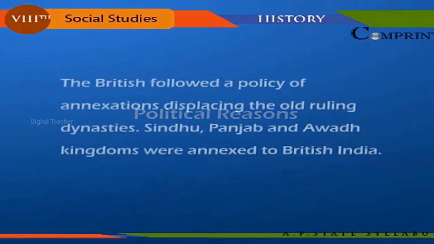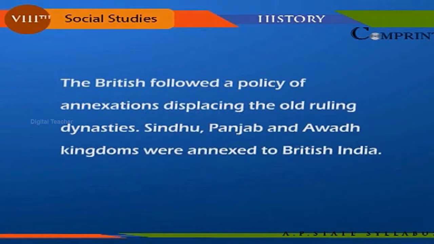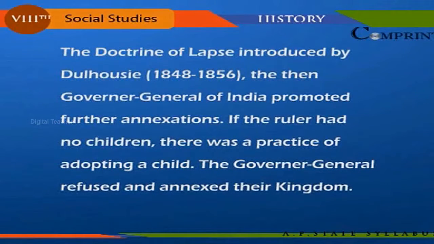Political reasons. The British followed a policy of annexations displacing old ruling dynasties. Sindh, Punjab and Awadh kingdoms were annexed to British India. The doctrine of lapse introduced by Dalhousie, the then Governor General of India, promoted further annexations. The ruler had no children. There was a practice of adopting a child. The rulers applied for permission to adopt a child. The Governor General refused and annexed their kingdoms.